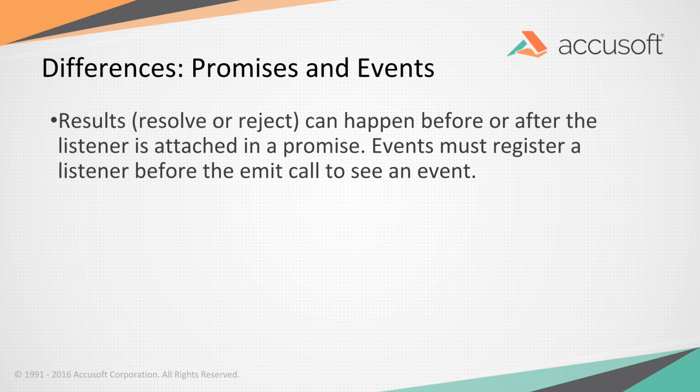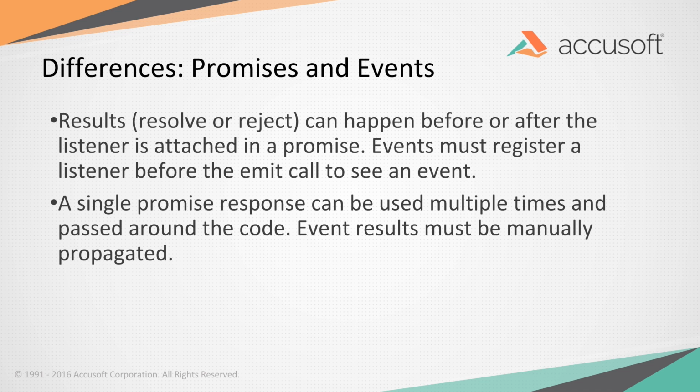The problem with events is, for a promise, you can actually, like I said, attach the then before it resolves, after it resolves, at any point later in your function. It's going to work. It keeps that state. It stays in its resolved state, and it'll execute the then or the catch. With an event emitter and event listener, you have to attach the listener before you fire an event, and this can lead to some issues when you have something that actually emits an event during its construction. If you instantiate something that's an event emitter and then emit during the construction, nothing will be listening on it because it's not possible for something to attach a listener.